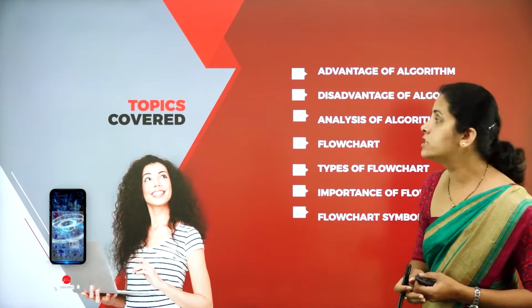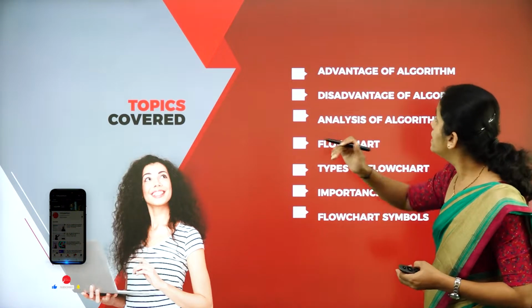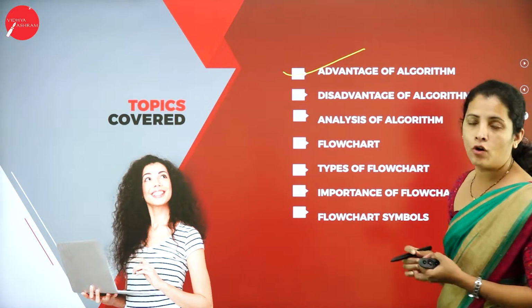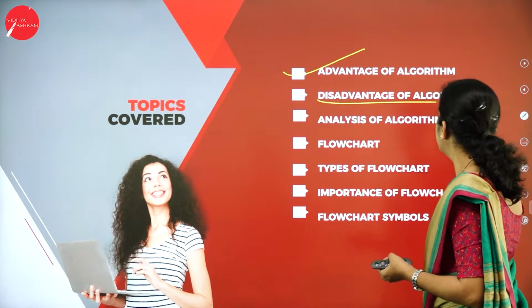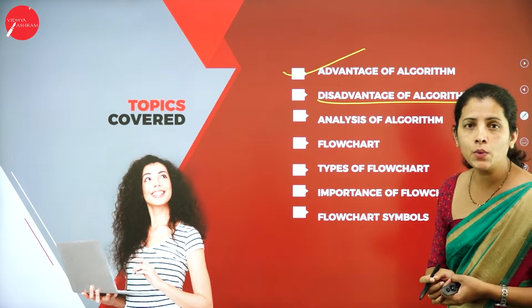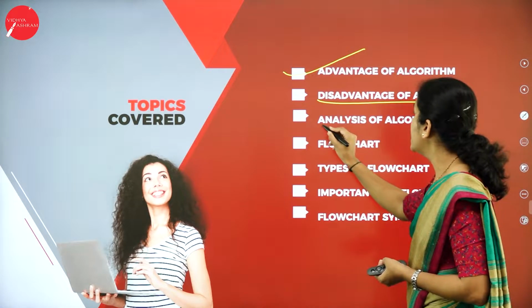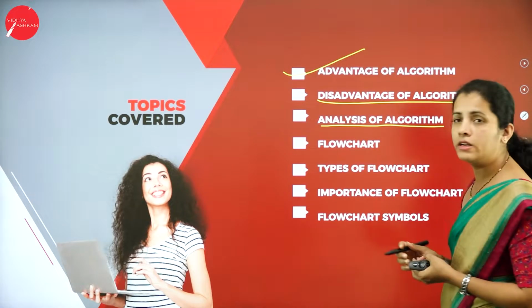In my today's session, I'm going to deal with the advantages of algorithm. Along with that, I'm going to discuss disadvantages of algorithm, and analysis of algorithm.